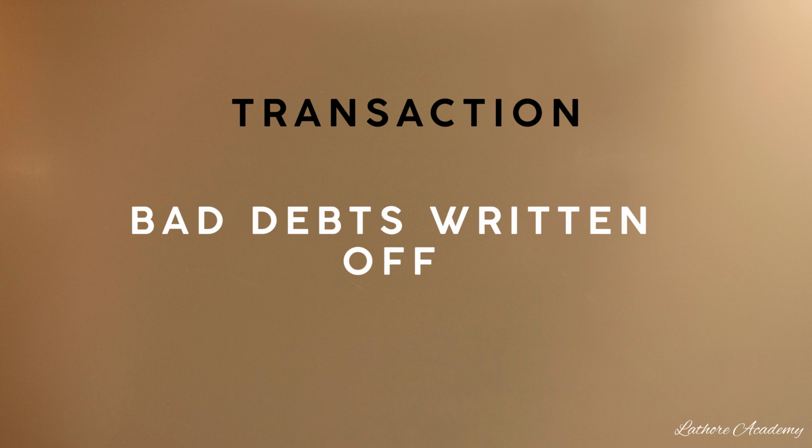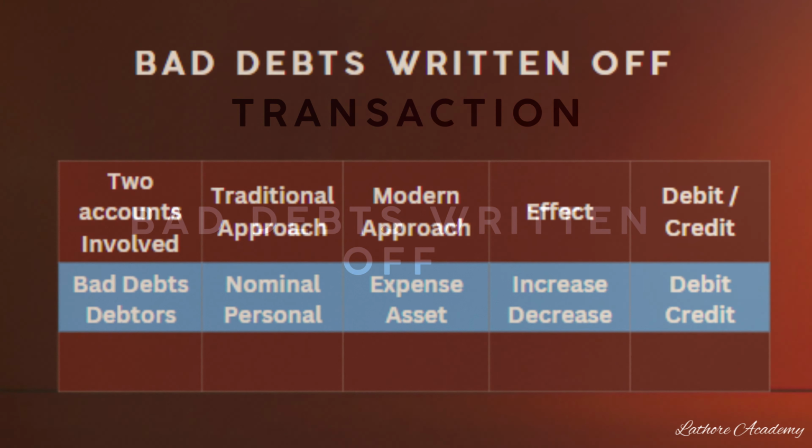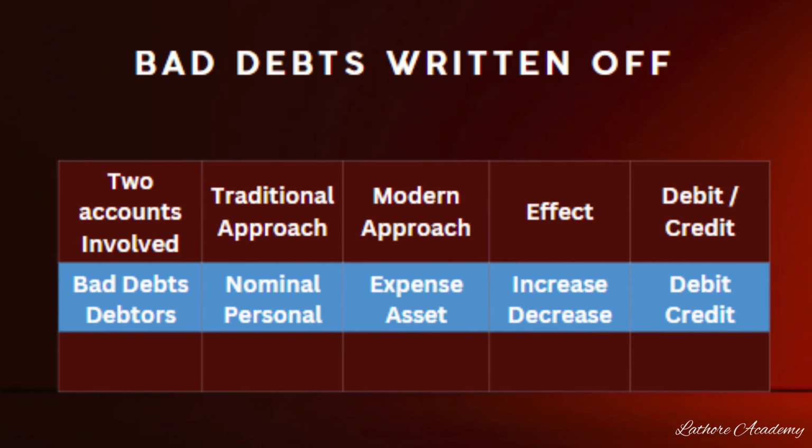We have to remove it from the books of accounts. So in this case, the two accounts involved here are bad debts and the debtors. As per traditional approach, bad debt is a nominal account, debtors is a personal account. As per modern approach, bad debts is an expense, whereas debtor is an asset. So in this case, bad debts loss or expense is increasing, debtor balance is decreasing. So the journal entry will be bad debts account debited to debtors account.